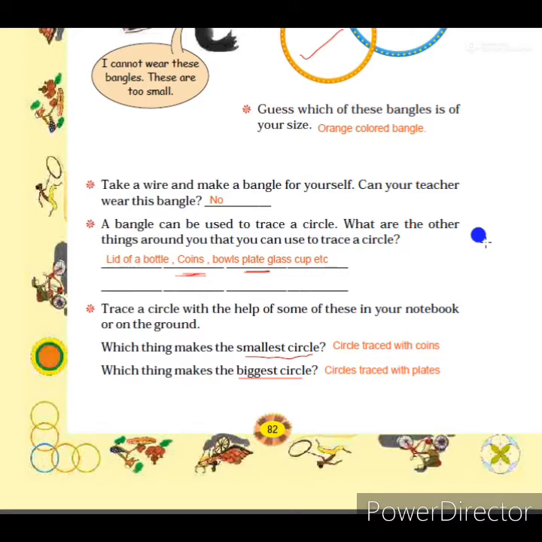Now we have completed all the answers. You should complete them in the textbook. The notes I will send afterwards. Don't worry. Now before continuing to the next page, students, I would like to give some important points about circles, because now in this lesson we are going to learn about the circle. So before that you should know some important points that we are going to discuss.